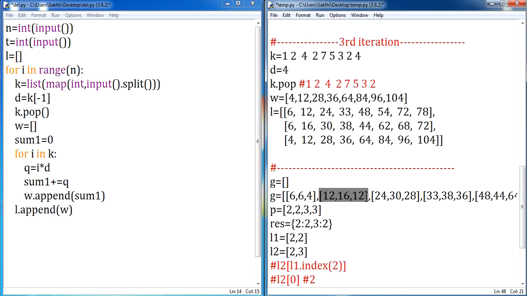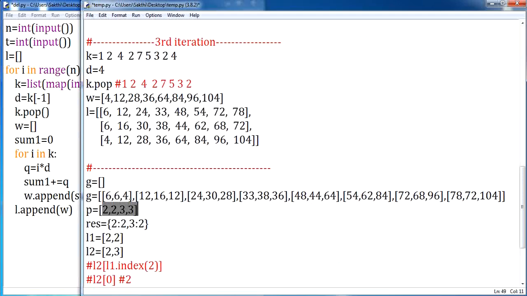What are we supposed to calculate? We are supposed to find who is the winner at second, fourth second, sixth second, and eighth second. If you look at this, you can notice that this is a second value. For second, participant 1, participant 2, participant 3. Who is the winner? The second person. 16 is the highest value, so participant 2 is the winner.